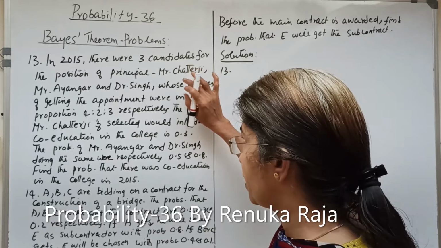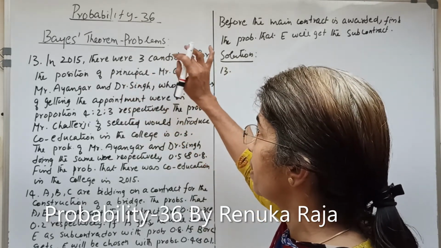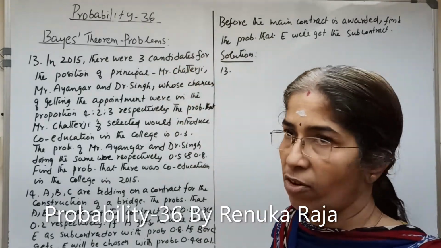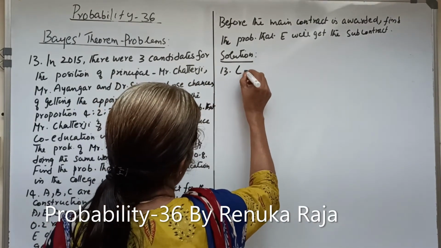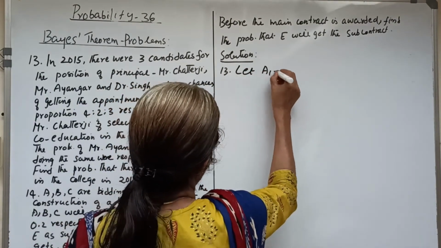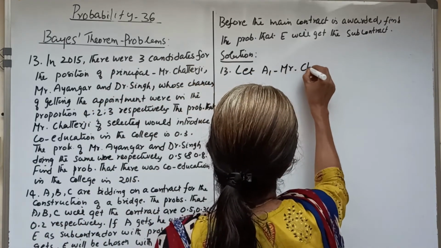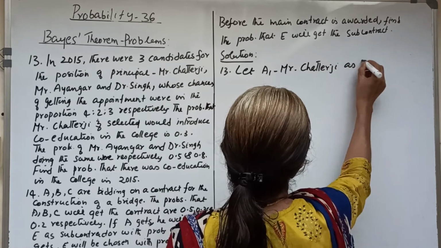There are 3 alternative cases: Mr. Chatterjee, Mr. Iyengar and Dr. Singh as the 3 candidates for the position of principal. So let us write A1, A2, A3. Let A1 be Mr. Chatterjee as principal.